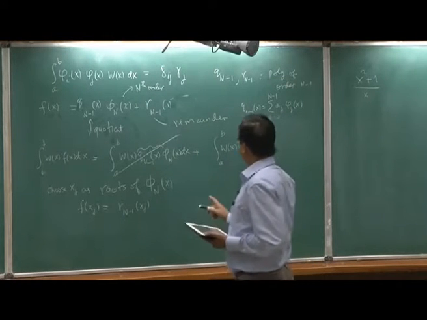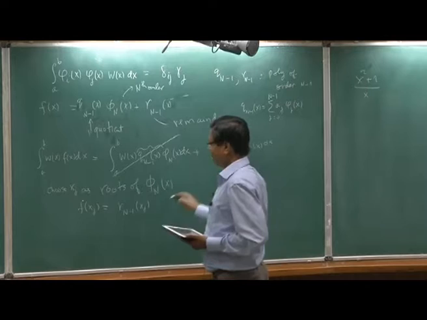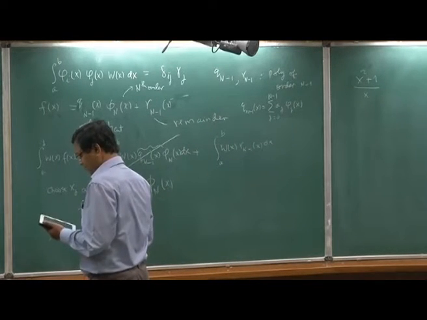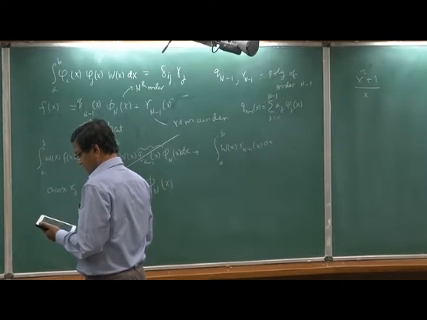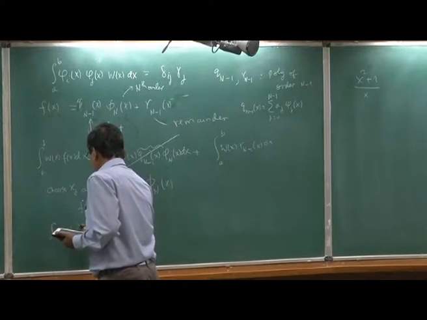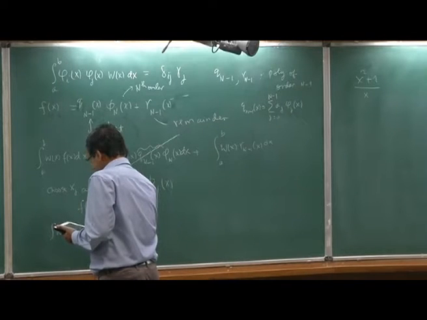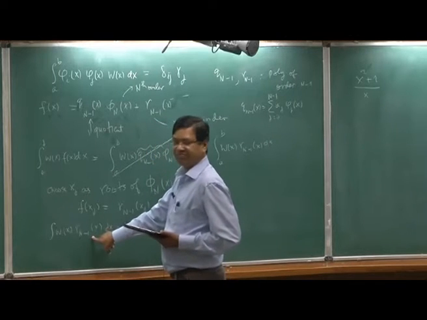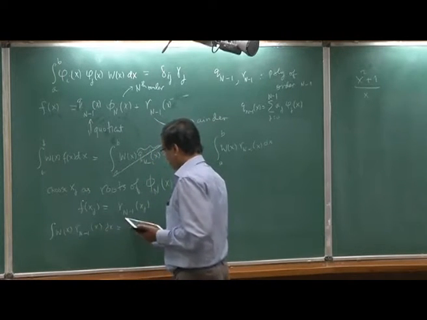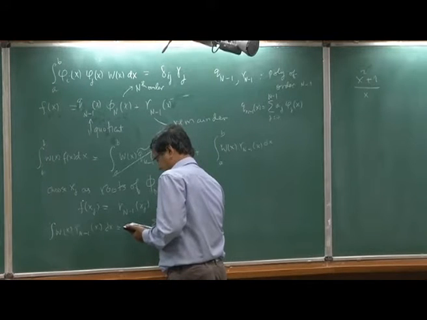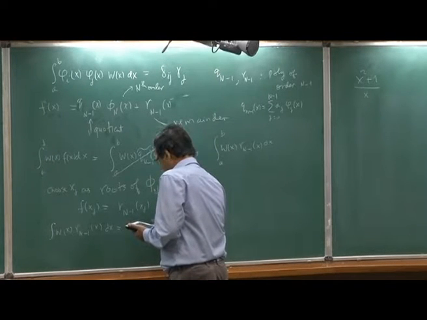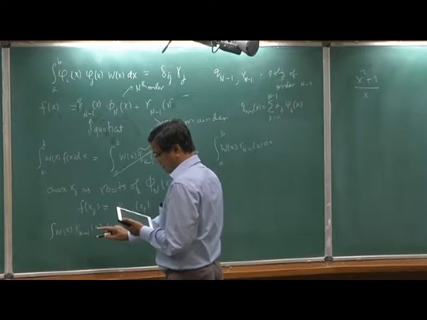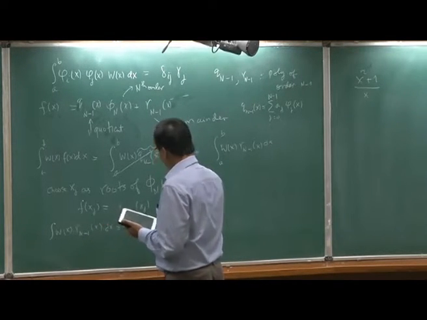Now let us look at this integral, w(x) R_{n-1}(x) dx. Now I am going to expand this one as a polynomial. So let me write this, okay.